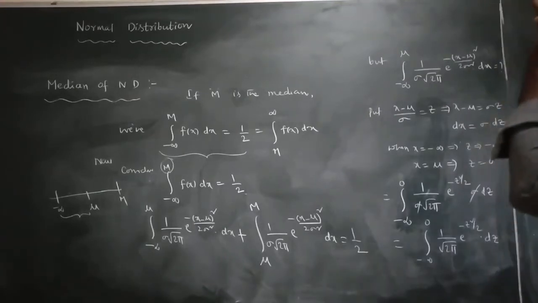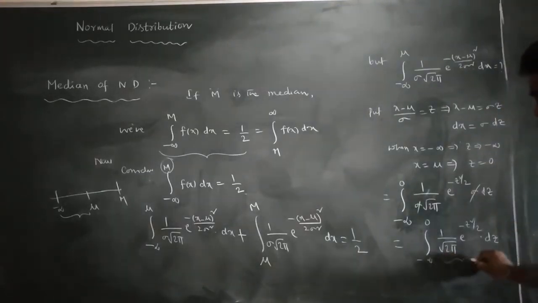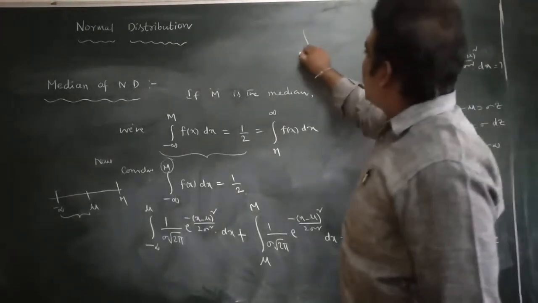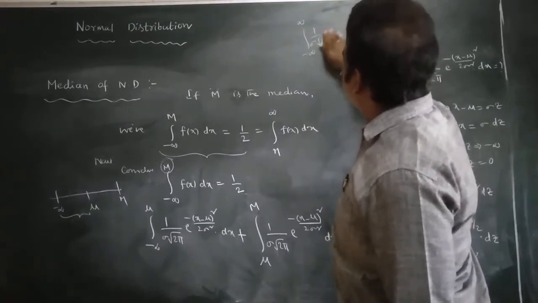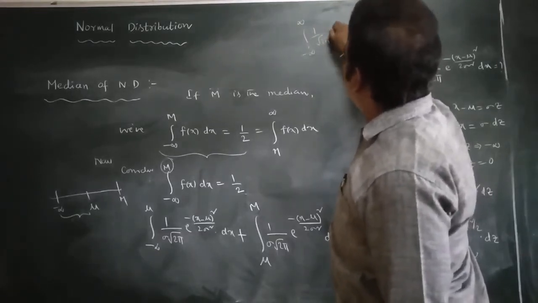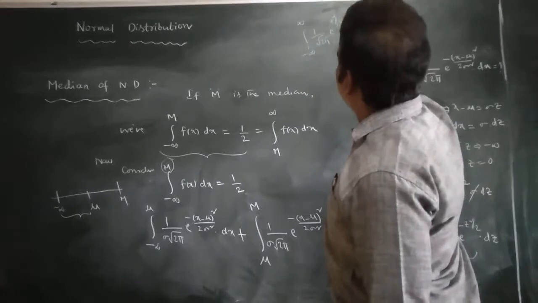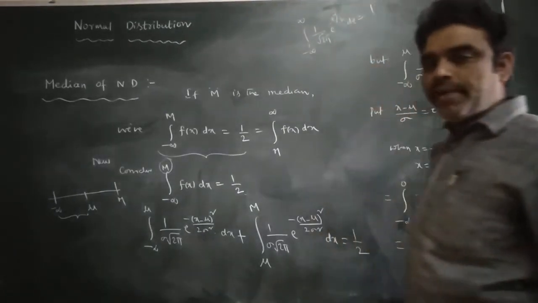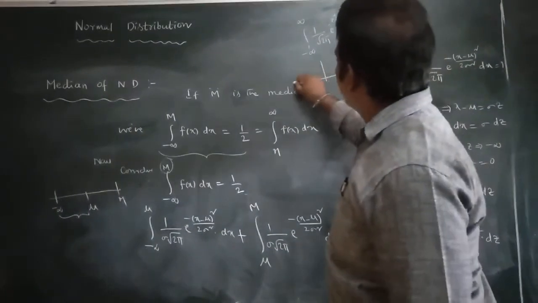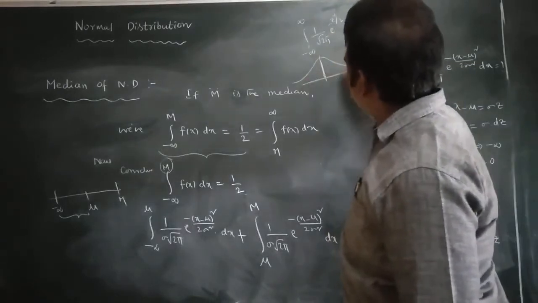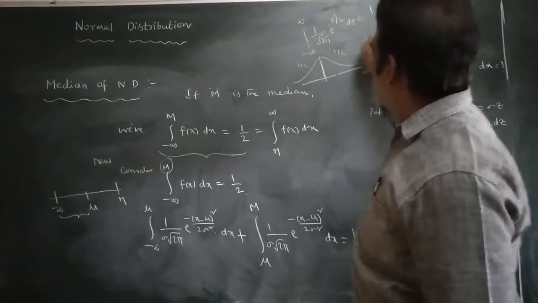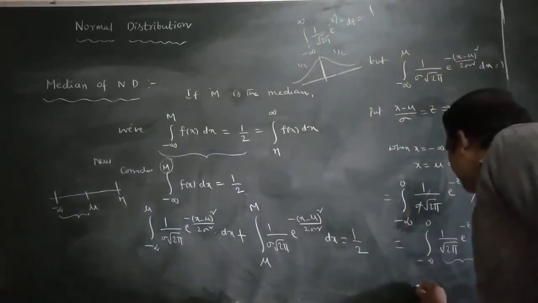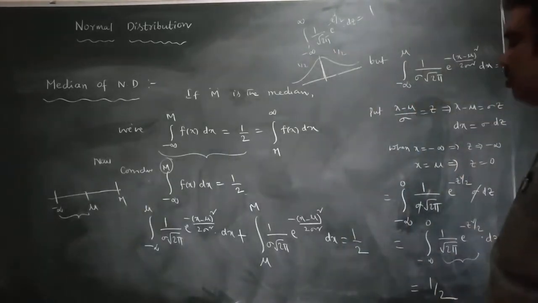What we know is that this is the probability density function of the standard normal variate z, and the integral from minus infinity to infinity of 1 by root 2 pi e power minus z square by 2 dz is equal to area 1. The curve is symmetrical, and the total area under the curve is equal to 1 unit. So the value is half.